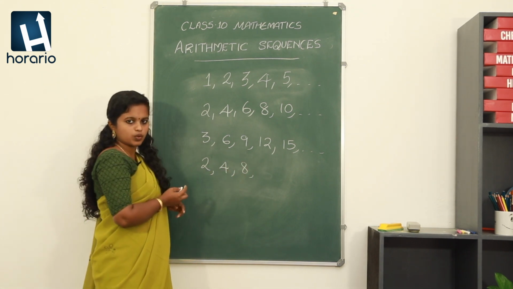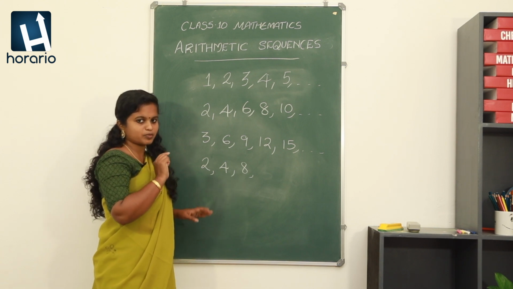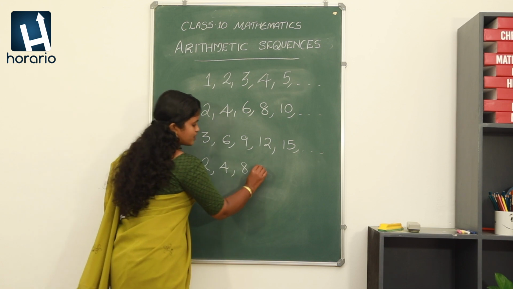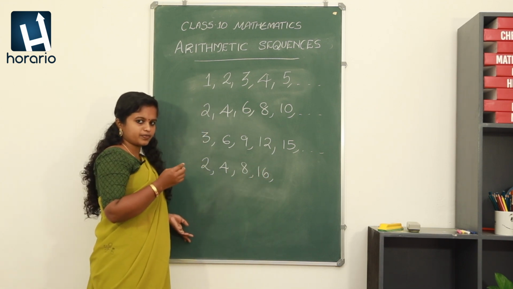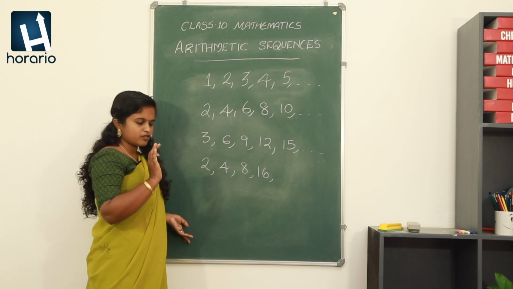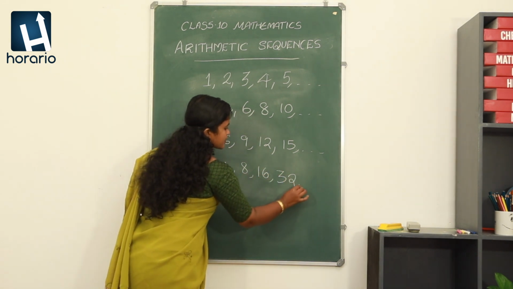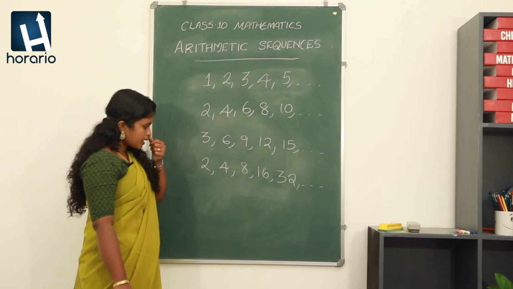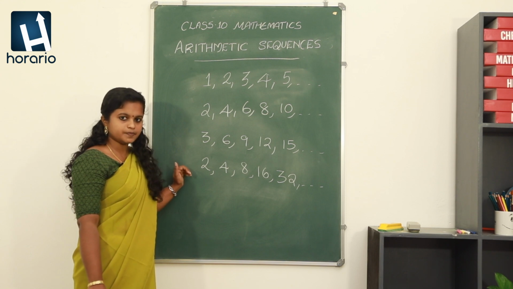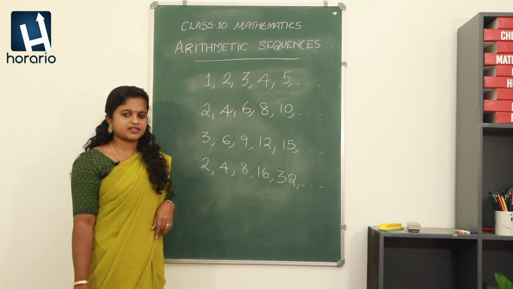Then 2 power 4 means 2 into 2 into 2 into 2. We have to multiply 2 4 times. So that will be giving 16. Next 2 power 5 means 2 getting multiplied 5 times. So it will be 32. You can calculate. Okay. So like that it will be going. Fine. Now do you have any other pattern? Okay. So this much patterns we are considering now.